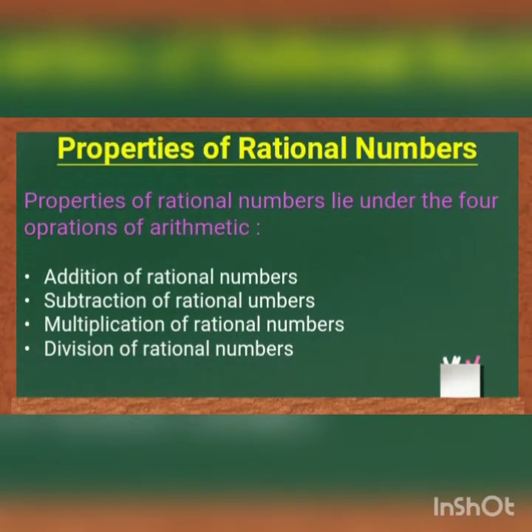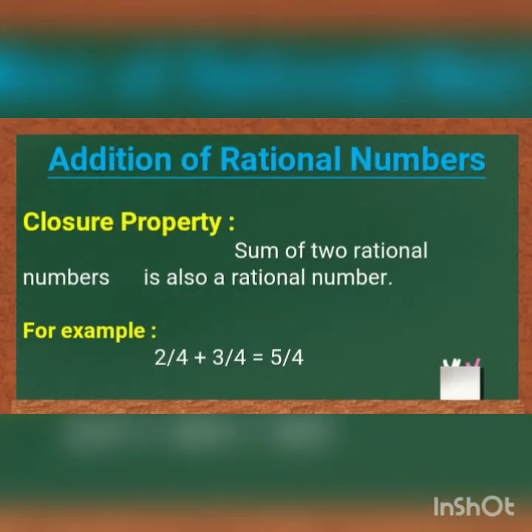Next topic is properties of rational numbers. Properties of rational numbers lie under the four basic operations of arithmetic: addition of rational numbers, subtraction of rational numbers, multiplication of rational numbers, division of rational numbers. And the main properties are closure property, commutative property, associative property, identity property and distributive property. The next one, addition of rational numbers.